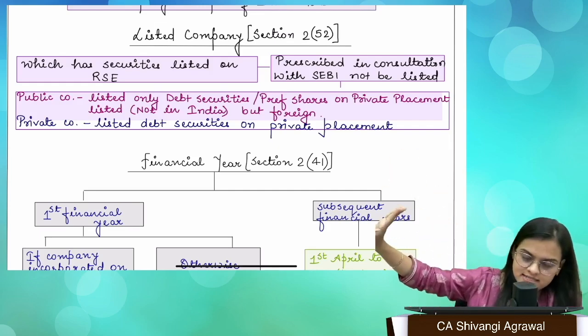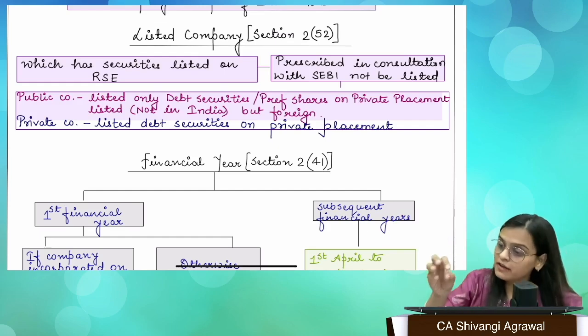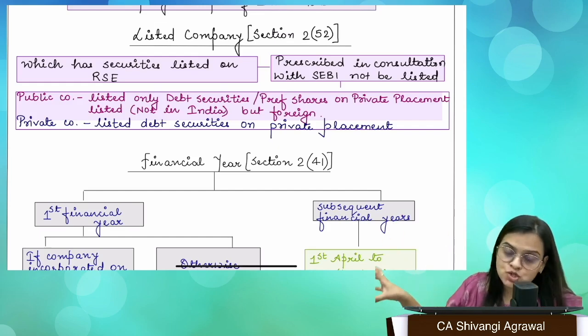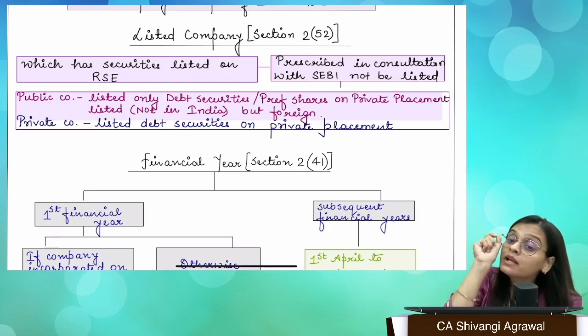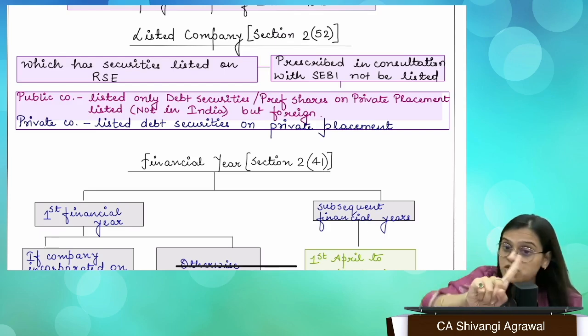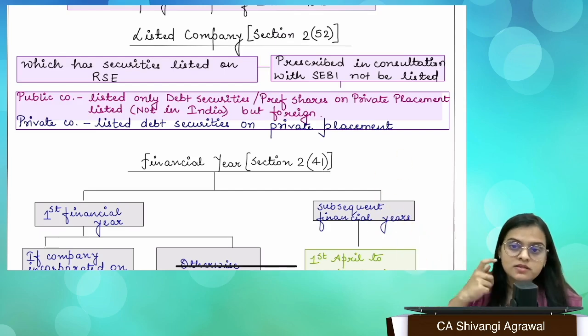So there are cases. Secondly, there may be a situation that I'm a public company, I have issued equity shares, I have issued debentures, or I have issued preference shares. I have not done the listing of equity shares. I have listed my non-convertible debentures, which will never convert into equity, on the stock exchange.